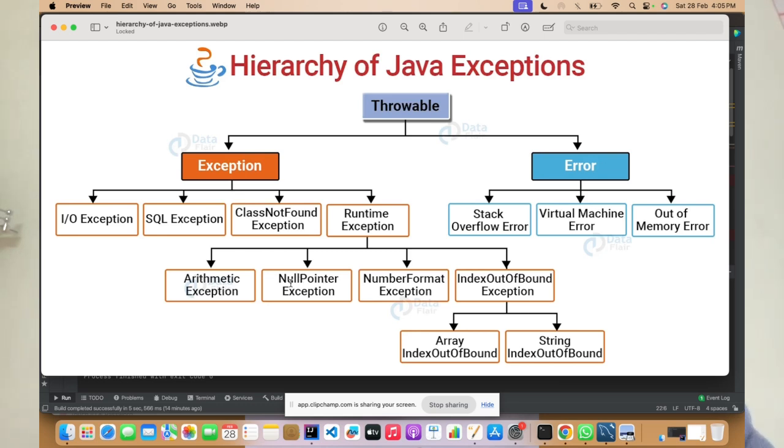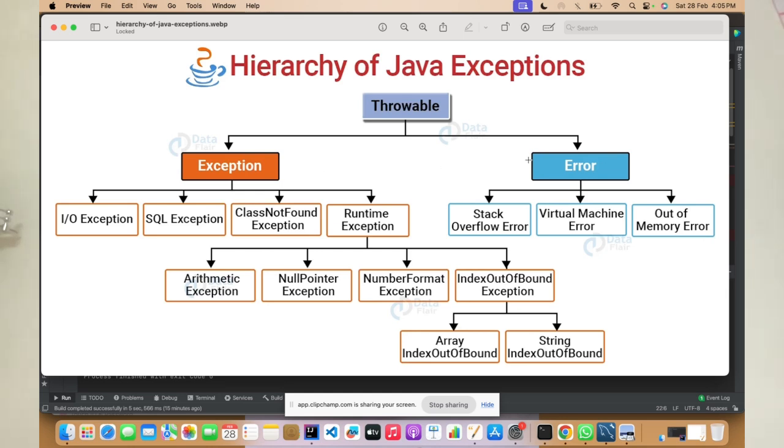For example, if you try to access a variable which is null, at that point of time you will get an exception called NullPointerException. Whenever you try to format some variables, you get NumberFormatException. And if you try to access an index which does not exist, you get IndexOutOfBoundsException, under which we get ArrayIndexOutOfBounds and StringIndexOutOfBounds exceptions.